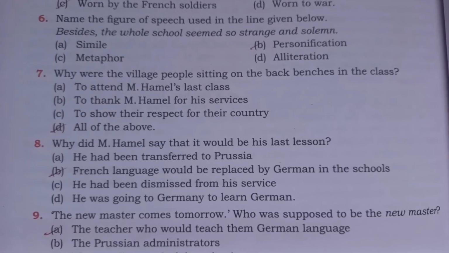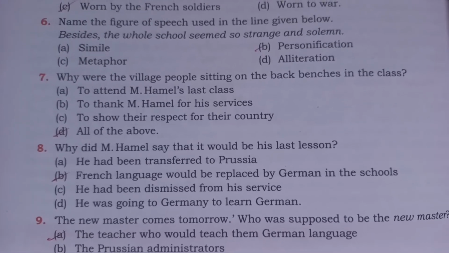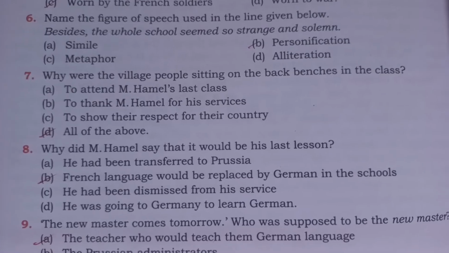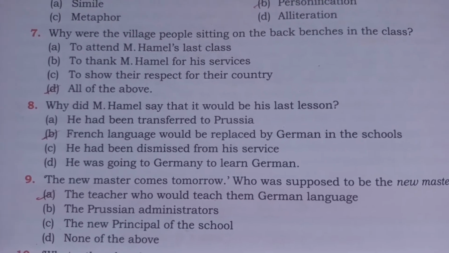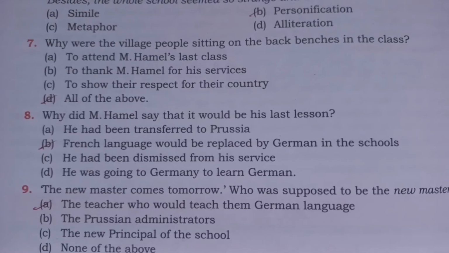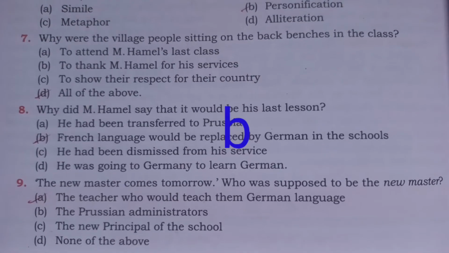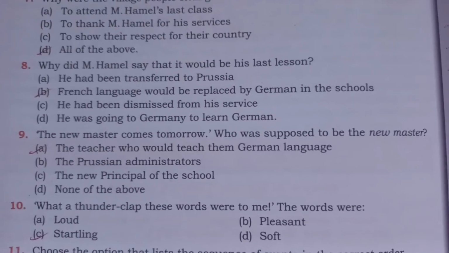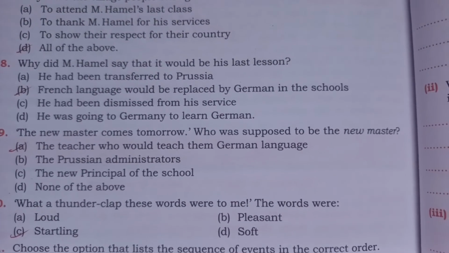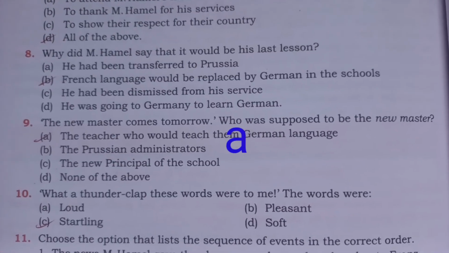Next, number 7, why were the village people sitting on the back benches in the class? Here option D is correct. Number 8, why did Hamel say that it would be his last lesson? Here option B is correct. Number 9, the new master comes tomorrow. Who was supposed to be the new master? Here option A is correct.